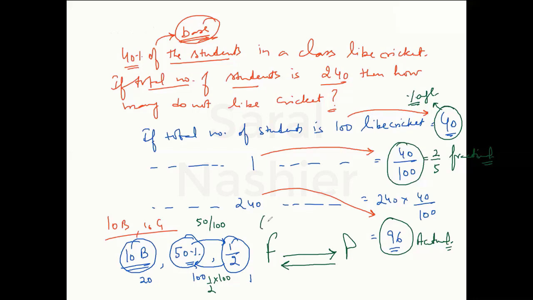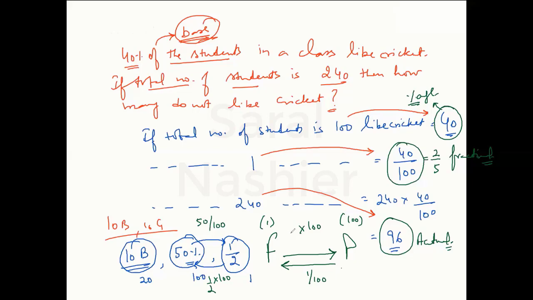Fraction, remember, is on a base of 1. Percentage is on a base of 100. So when you go from 1 to 100, you multiply by 100. And when you go from 100 to 1, you divide by 100. This is how we convert fraction into percentage and percentage into fraction.